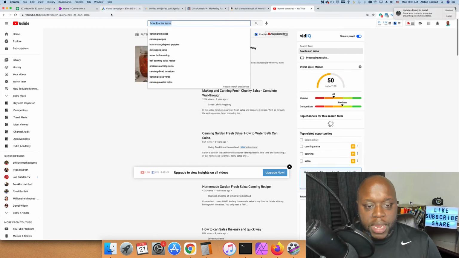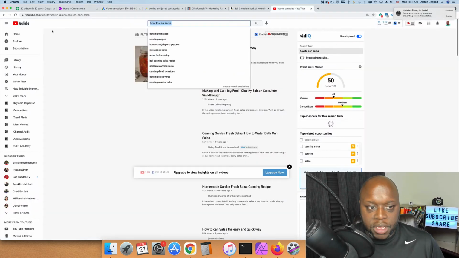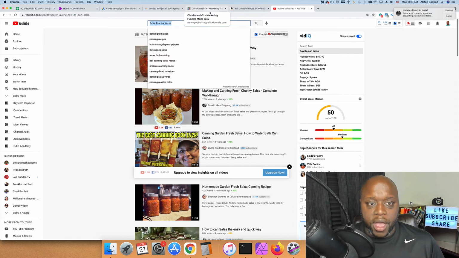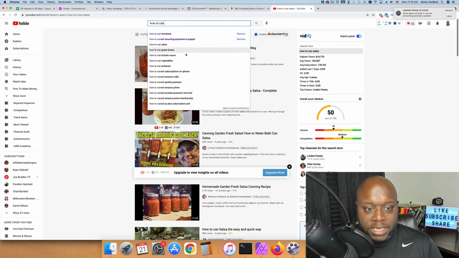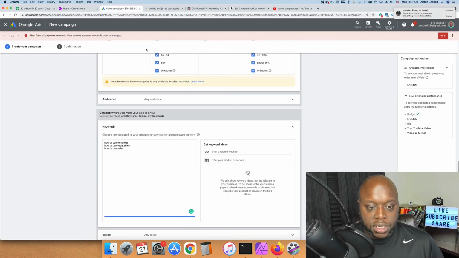But typing in how to can in general is a pretty good way to get in front of people that are interested in canning meats and vegetables. We could also target people that are interested in DIY, survivalists, preppers, things of that nature, because they're most likely going to be interested in this type of thing. So if we type in how to can potatoes, this is going to be the last one, just to give you an idea of what this looks like. We can go back here. We're going to paste that in.